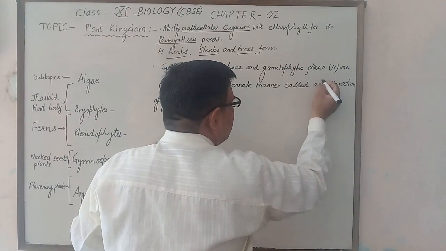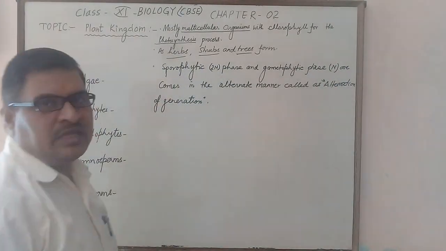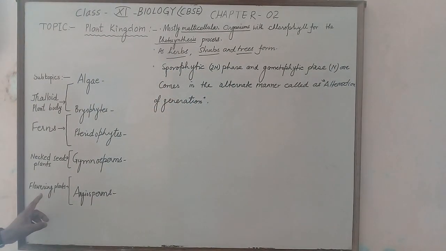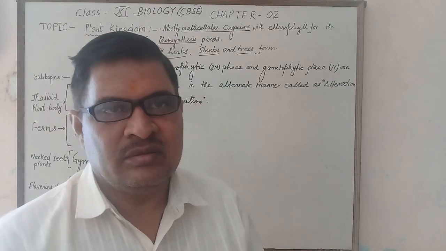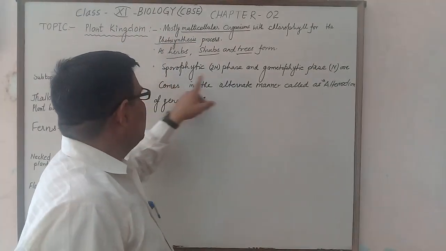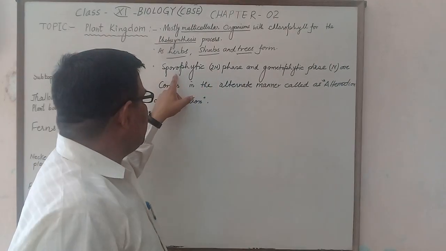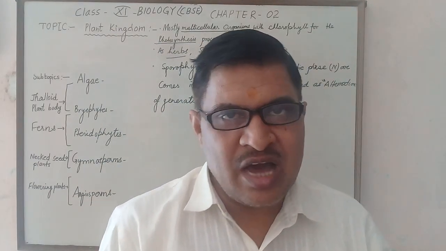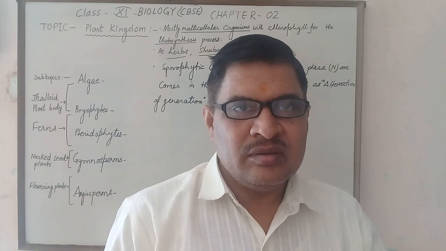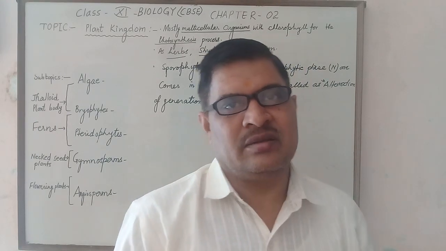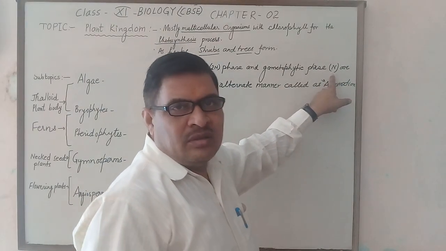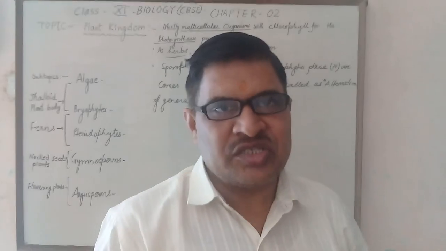So alternation of generation is found in plants, mostly flowering plants, in which the diploid sporophytic phase produces gametes, in the form of male gamete and female gamete, the egg cell, which is called the gametophytic phase, shown by N, representing the haploid structure.